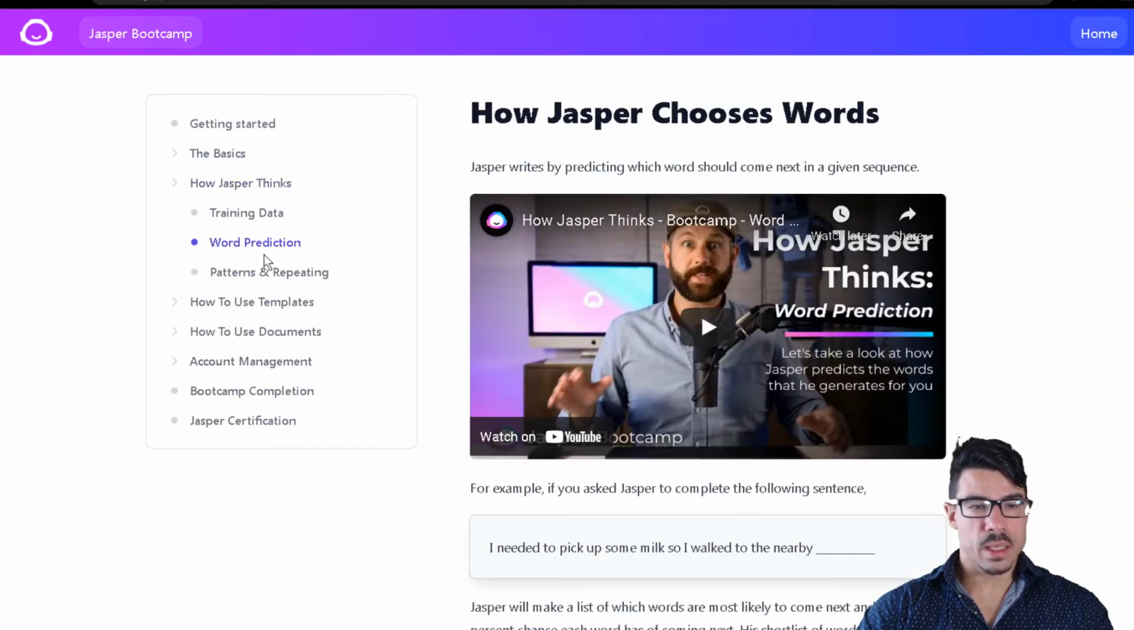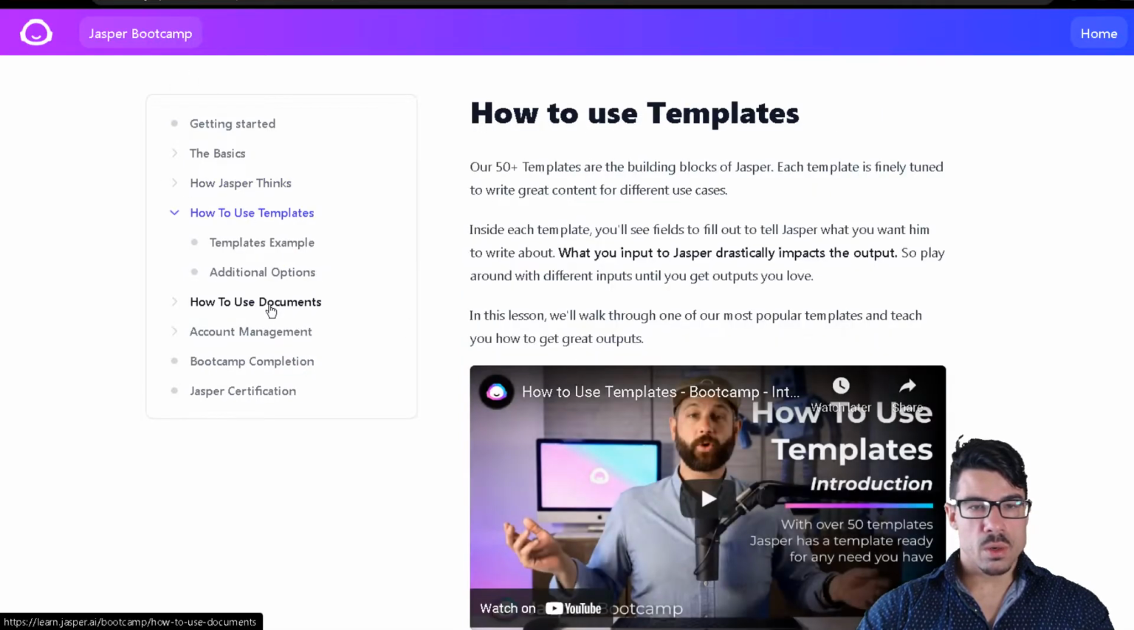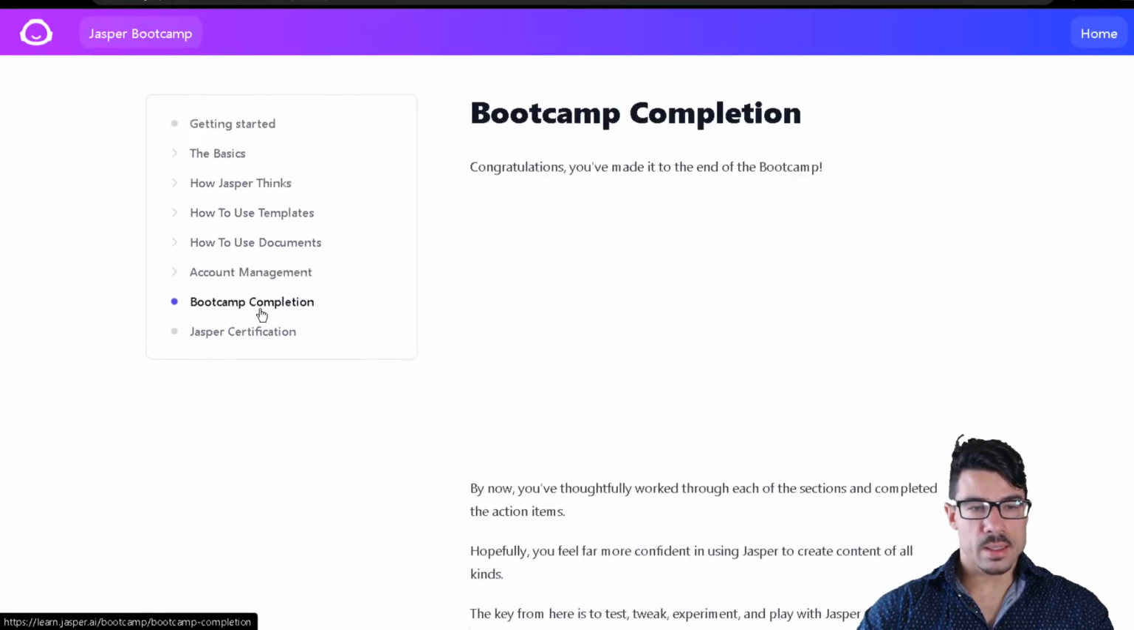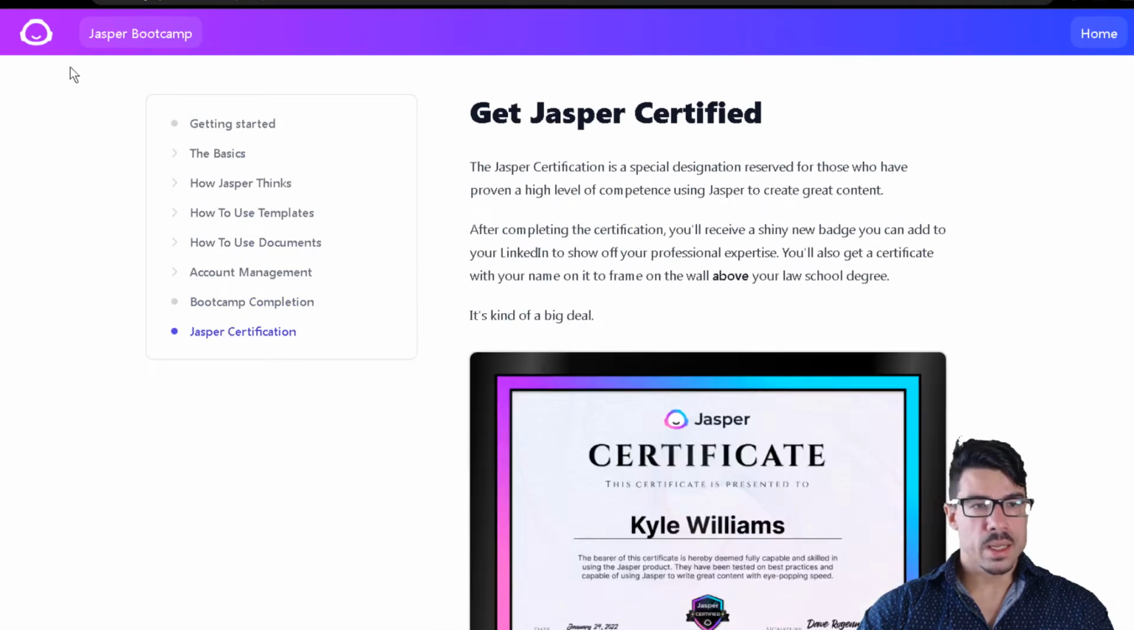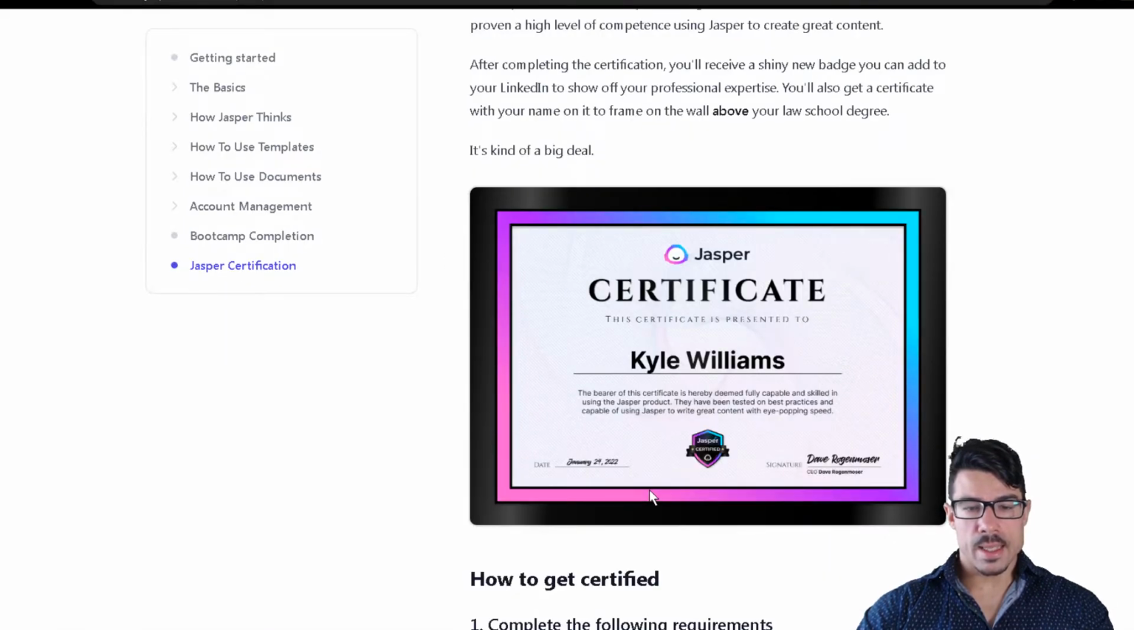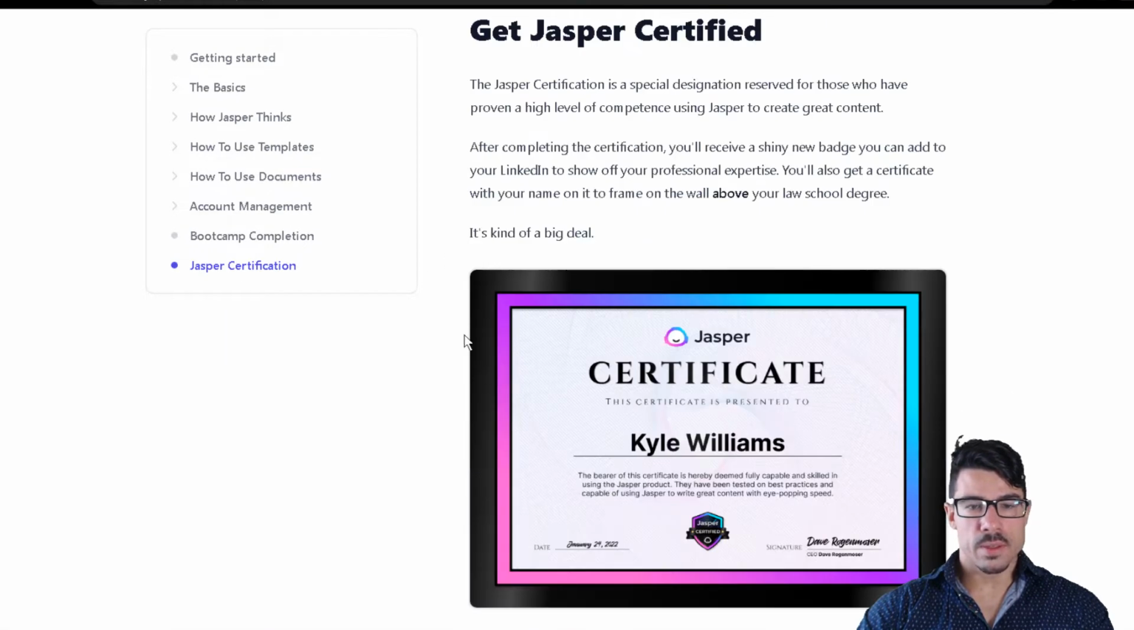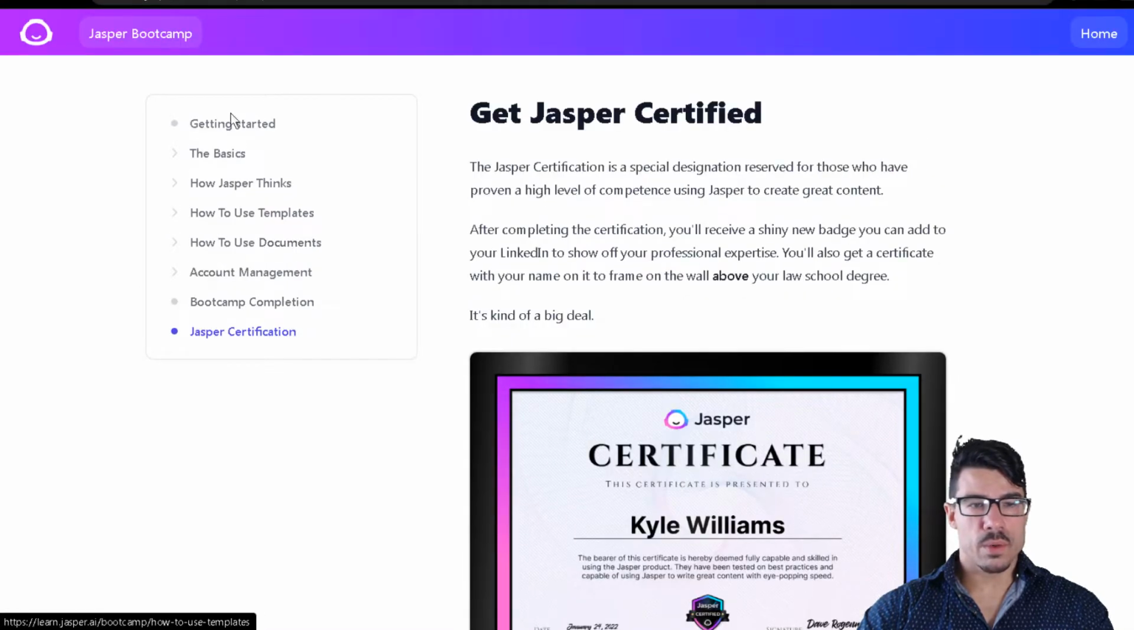This is something that I like about Jasper.ai, that they have this bootcamp. So once you get to the end, you even get a certificate as you completed their bootcamp. And yeah, you kind of master their software by following this bootcamp. So it's a pretty awesome feature.